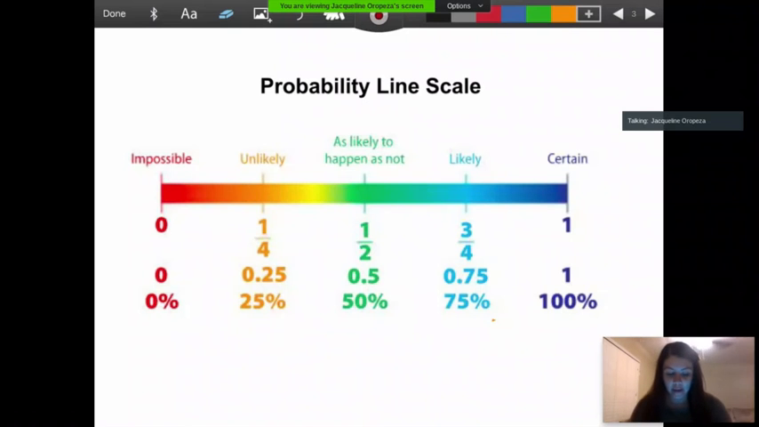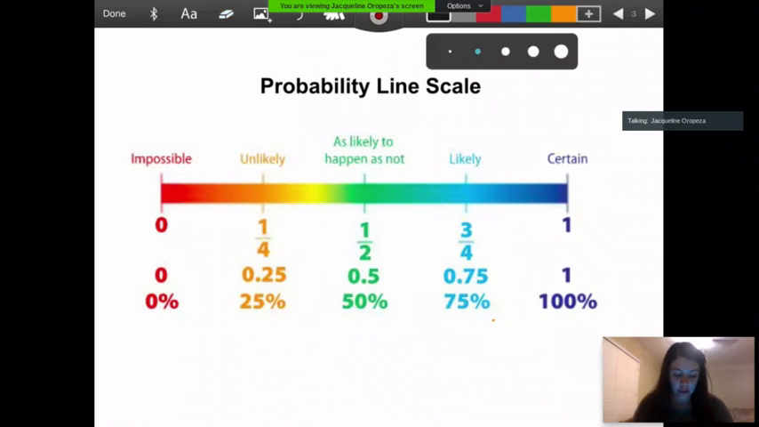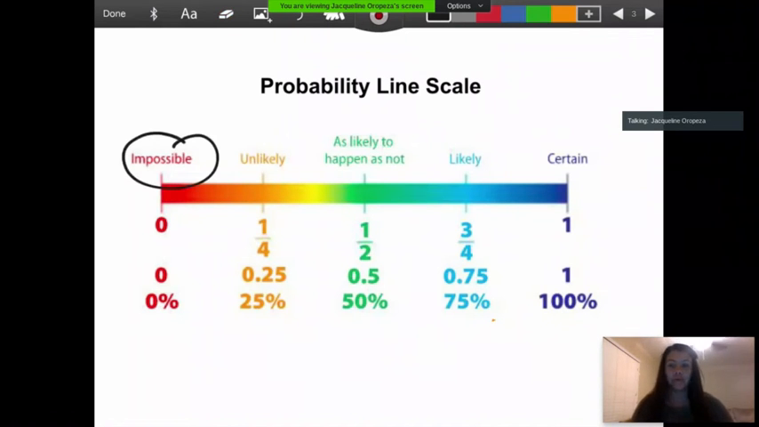Just to recap, we know that to the left, we have impossible. We know for sure, 100% sure that it is not going to happen. And to the right, we have certain. So that means that we are 100% sure that it is going to happen without any doubt.